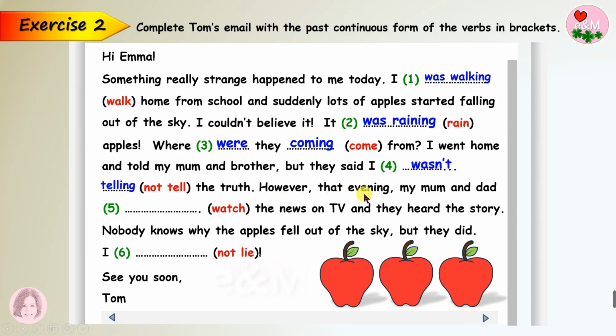However, that evening, my mom and dad. Okay, remember, for plural forms, we use were as our helping verb. My mom and dad were watching the news on TV and they heard the story. Nobody knows why the apples fell out of the sky, but they did. Number 6 again, it is a negative form. I wasn't lying. Remember, we have to drop the IE before we add ing. Right? See you soon, Tom.